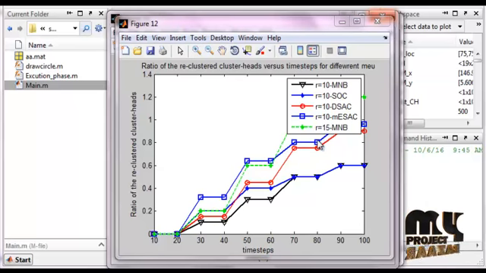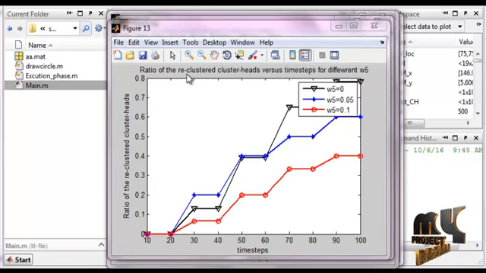The blue and square indicate our proposed method and the others are the existing methods. The ratio of the recluster cluster heads is over time for the different types of mu. This is our proposed method. Our proposed method is high compared to all the existing methods.